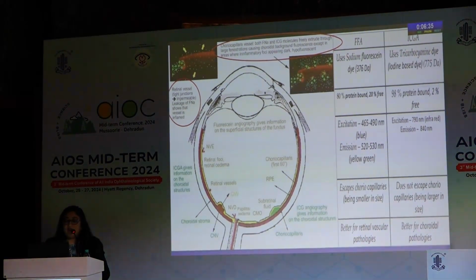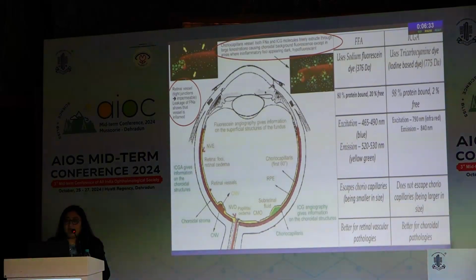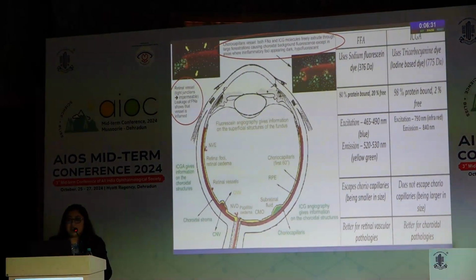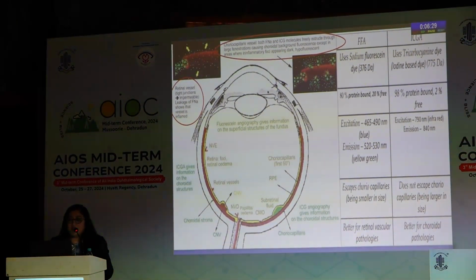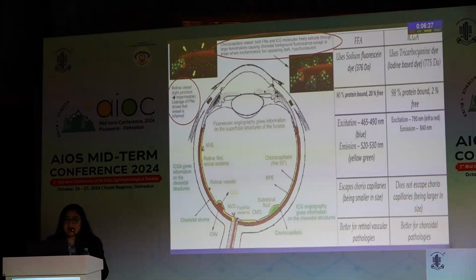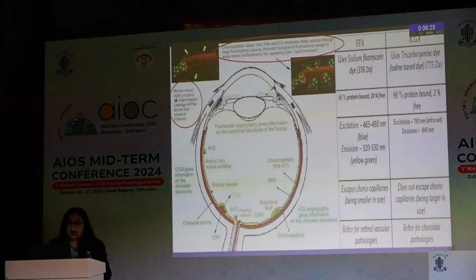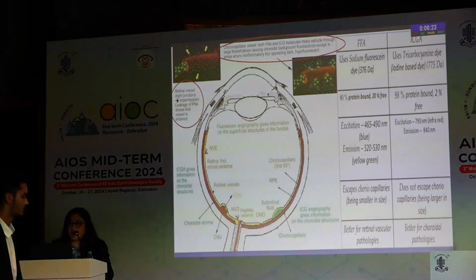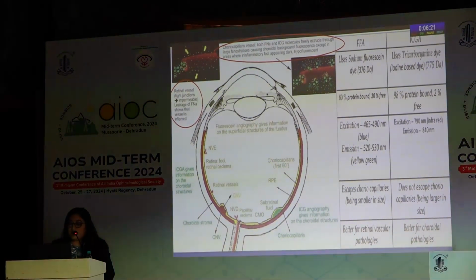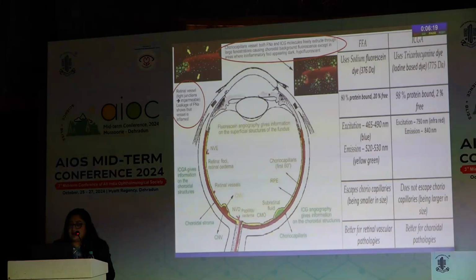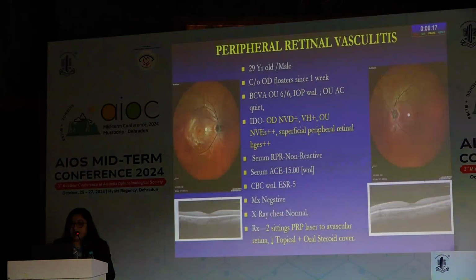Choriocapillaris vessels allow free extrusion of both fluorescein and ICG molecules through large fenestrations, which causes a choroidal background fluorescence, except in areas where inflammatory foci are present, making them appear dark or hypofluorescent. FFA is better for retinal pathology and ICG for choroidal.